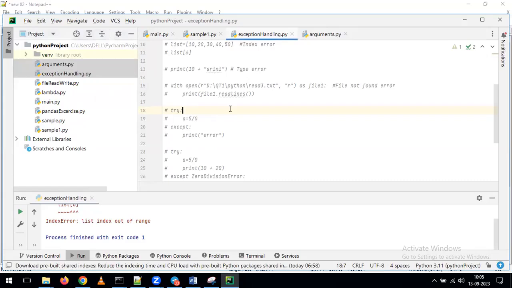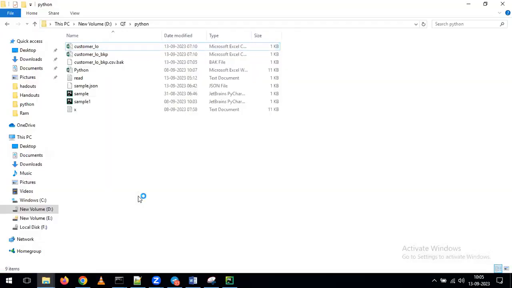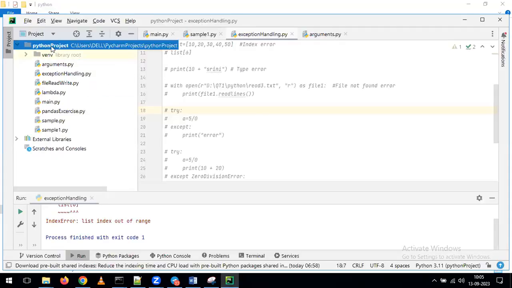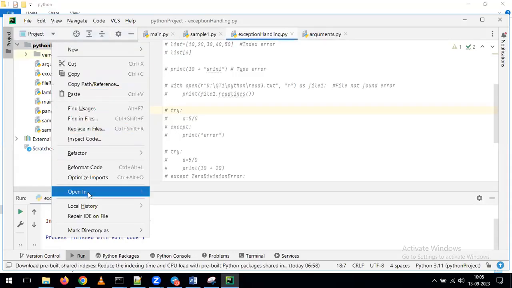I will send the file. You will download that file into your local system. Now, how can you get that code into PyCharm? Very simple, Andy. Whatever file I'm sending, for example, this one I'm copying. For this one, I'm giving the name as, for example, one. See here, this is the file I'm sending to you. Now copy this file, Control C, go back to PyCharm, select the project. At the project level, press Control V or right click and paste.